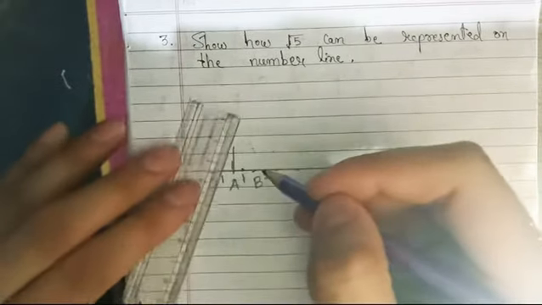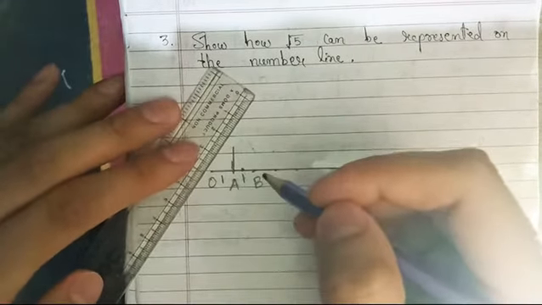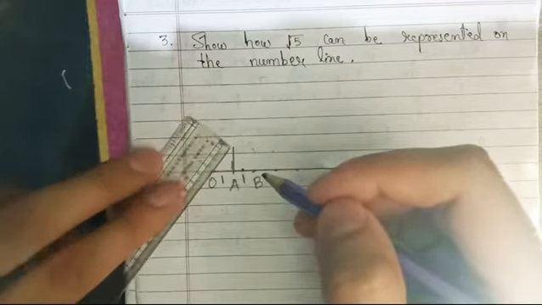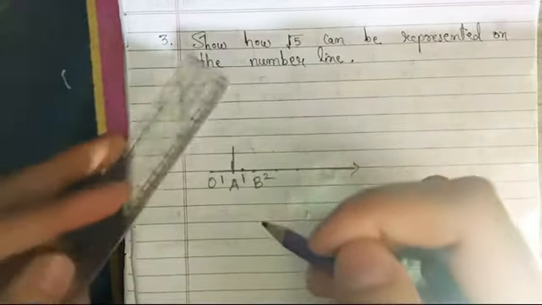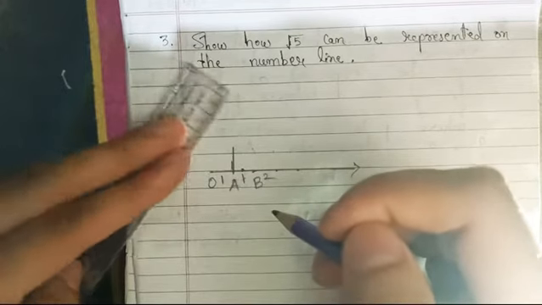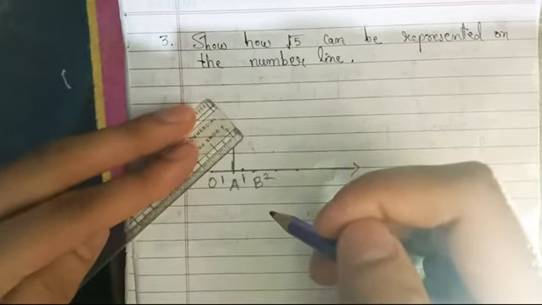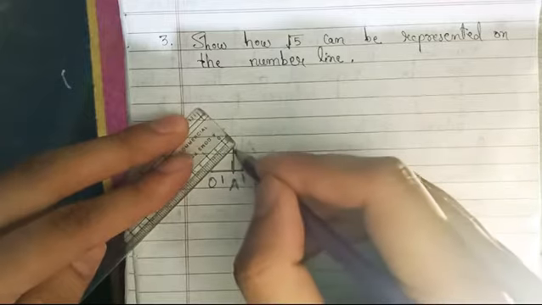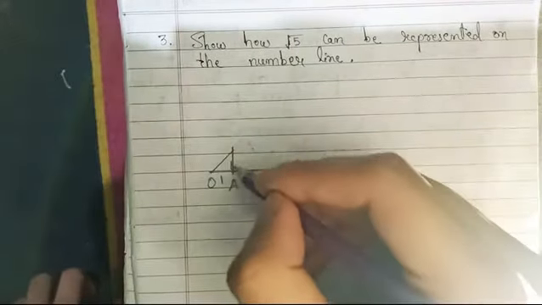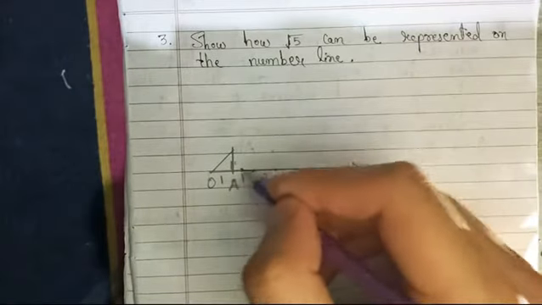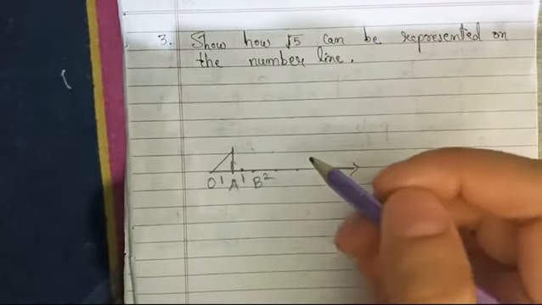Now after this we will join this point with another point, that means O point. Here this one is also 1 centimeter.